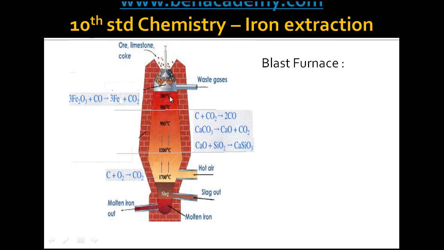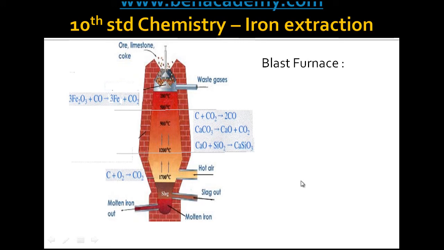And carbon dioxide, being a gas, goes out through the chimney. Now the molten iron collected here is called pig iron, which is collected through the outlet at the bottom. And calcium silicate, which floats on the surface of the molten iron, is collected through this outlet.